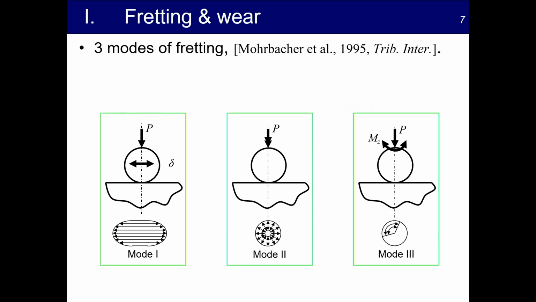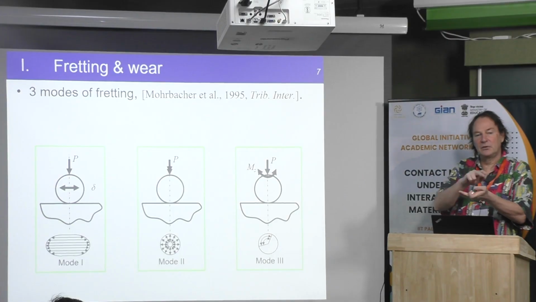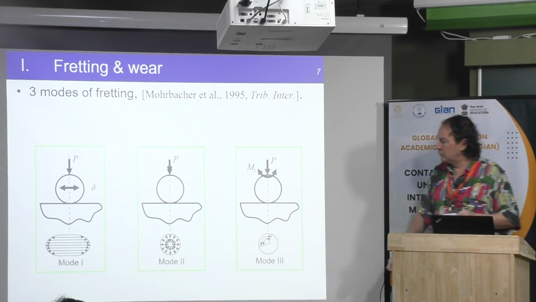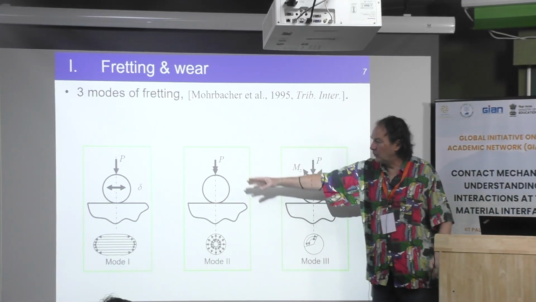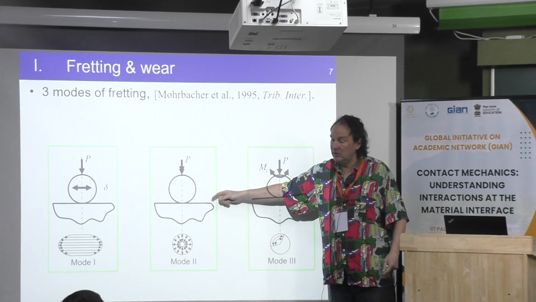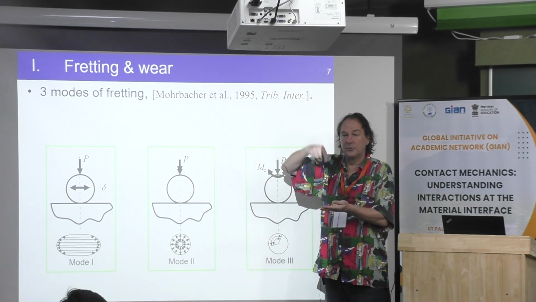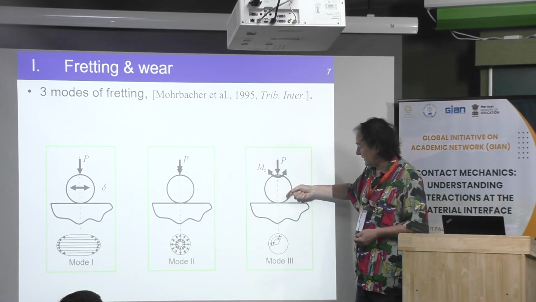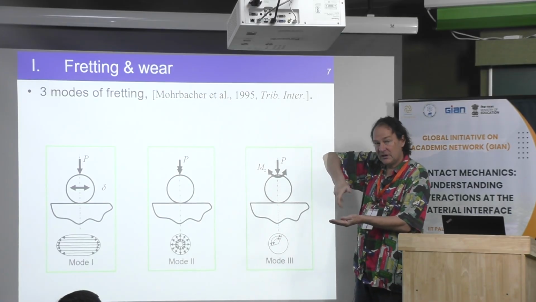Now classically there are three modes of fretting. Mode 1, which is the classical one, is when you have just tangential, oscillatory tangential movement. Mode 2, okay, a lot of people are working only on mode 1, the first one. Mode 2 is when you have just an oscillating normal load. And this one, mode 3, is when you have some torsional oscillating load.